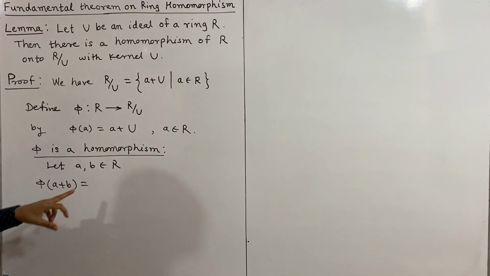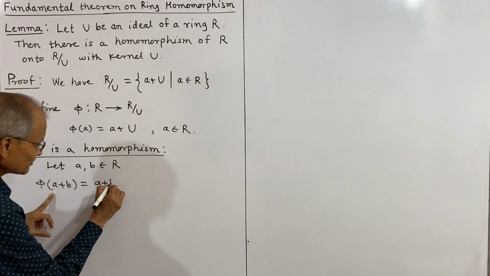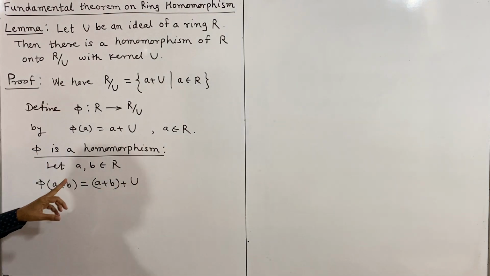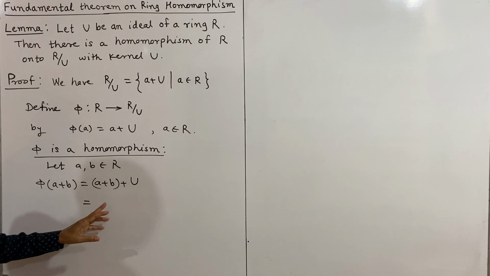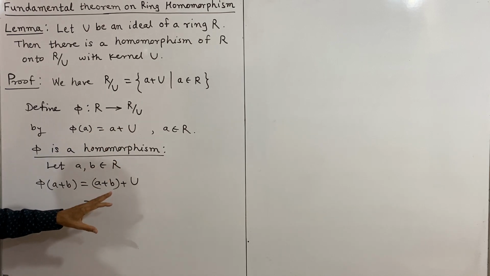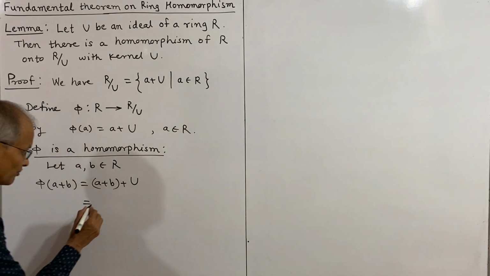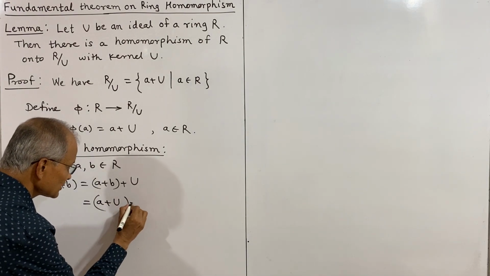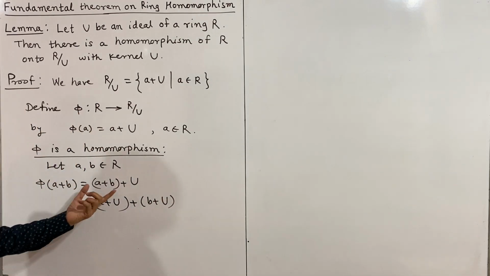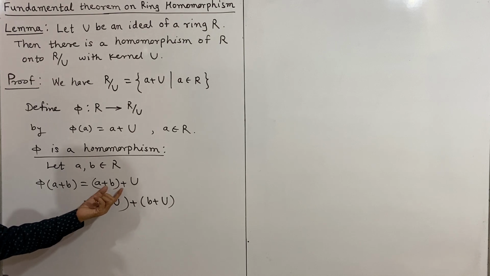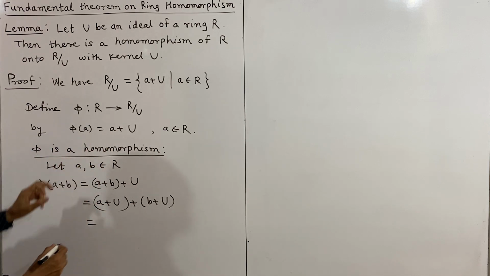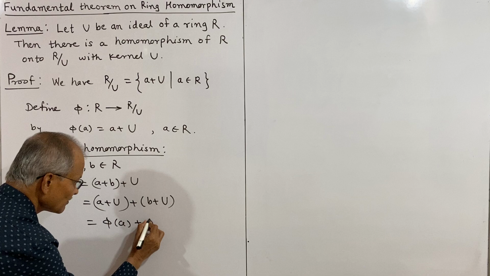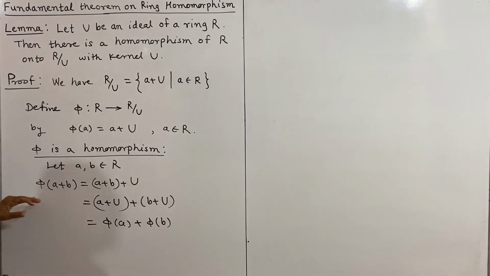Phi of A is equal to A plus U, and therefore phi of A plus B will be A plus B plus U. A and B are in R, and this can be written, as in the earlier lecture we have defined the addition in the quotient ring, as the addition of the cosets A plus U plus B plus U. A plus U plus B plus U is A plus B plus U, and therefore this is phi of A plus phi of B by definition of phi, and thus this proves the first structure preserving property for homomorphism.